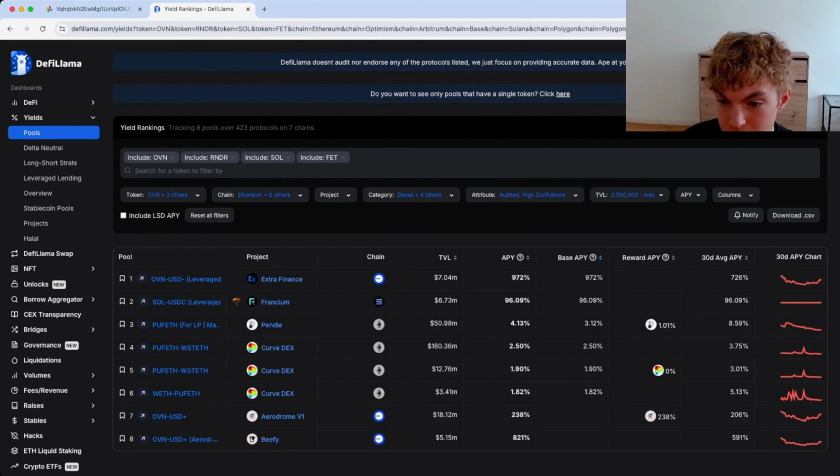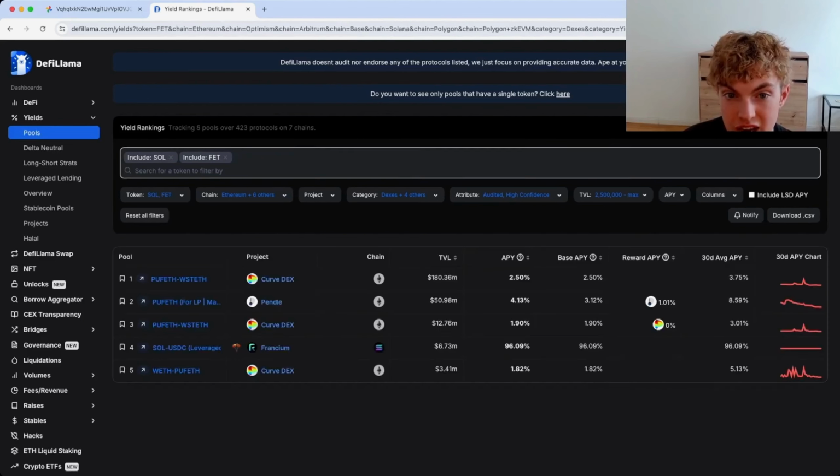And look, we have OVN USD+ over on Aerodrome. It says 238% reward APY and 30-day average is 206%. And some of these right here, like these that somehow got on the list, APY does not seem good, 1.90 or 2.5%. So really our options are OVN to USD Plus or this SOL to USDC. So obviously we need to expand at the moment. So I'm just going to go ahead and uncheck these assets.